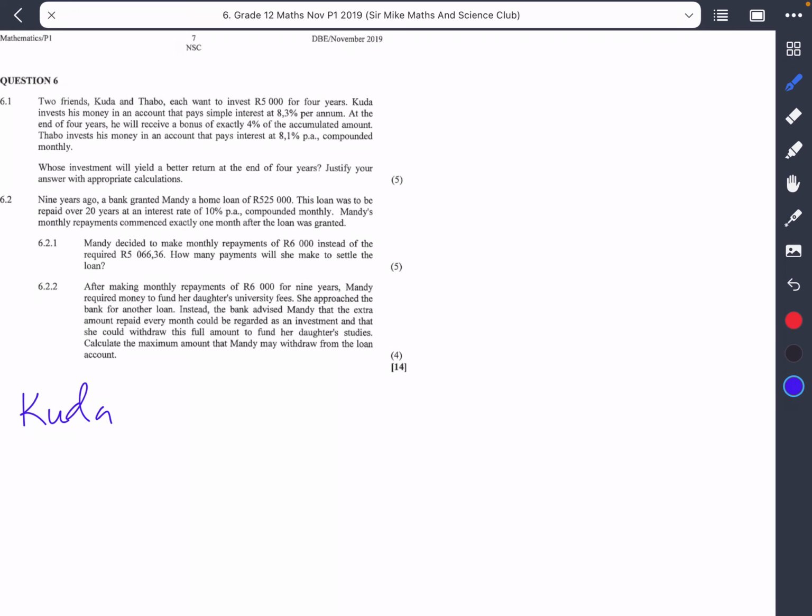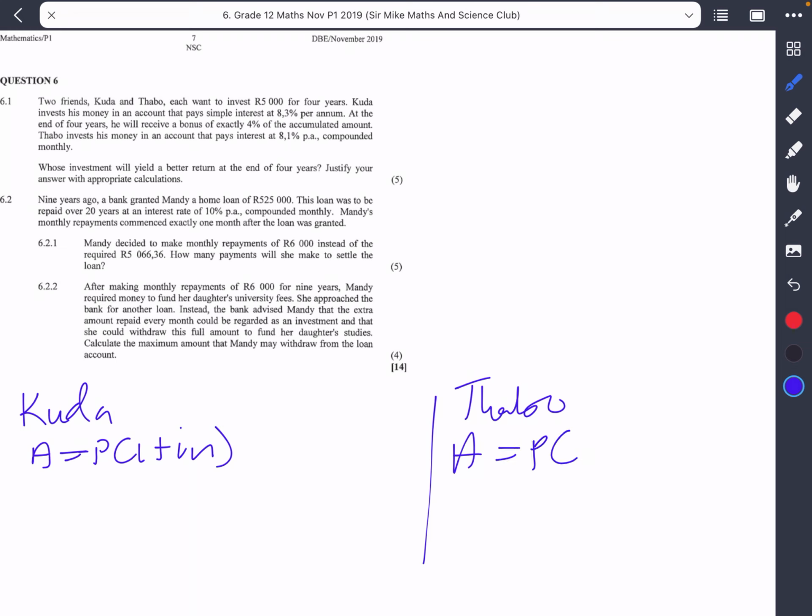Now we know that the simple interest formula goes as A = P(1 + in). And for Tabo, that would be the compound interest formula, A = P(1 + i)^n. I'm just going to start with Kuda's investment, so that I can surprise you with the amount that will be received by Tabo.